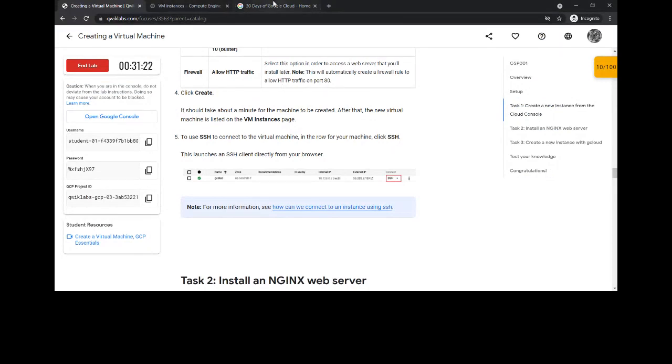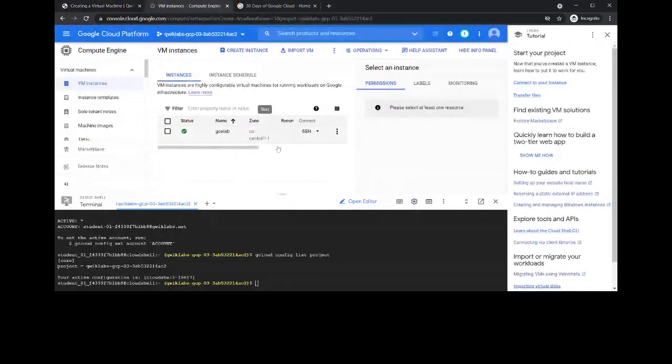Click SSH. Okay, so here you need to scroll to the right, and you will see SSH and internal IP. Click on the SSH bar and it will open a new window, and you need to click on connect. So what is this SSH? It stands for Secure Shell.